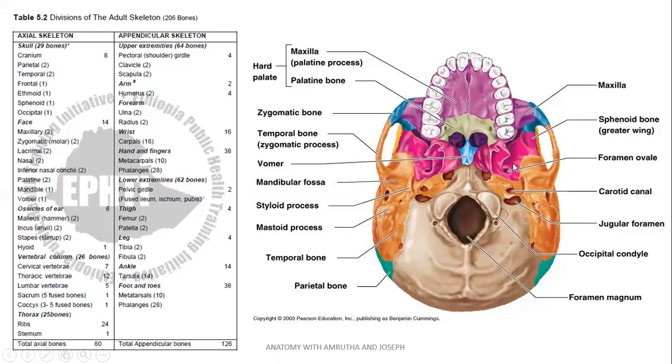There are other foramens in the sphenoid bone. This part of the sphenoid bone is called greater wing of sphenoid bone. This area has some foramens like foramen ovale. So we will discuss the remaining foramina as we go through.